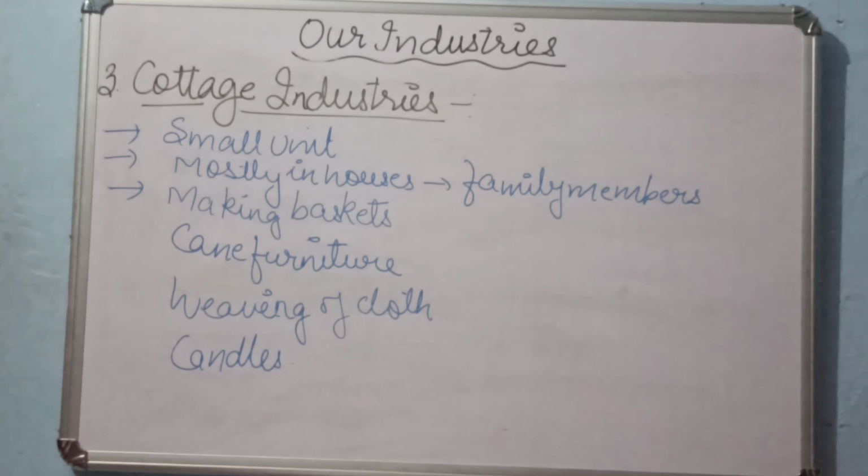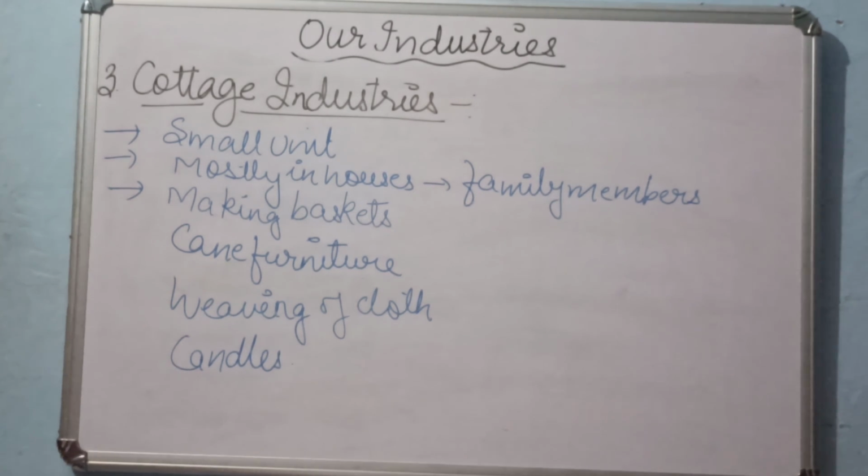The third type of industry based on investment is the cottage industry. It is a small unit of industry. Basically, children, it is mostly in houses. A few family members collect together, and with one or two employees as helpers, they develop a cottage industry.